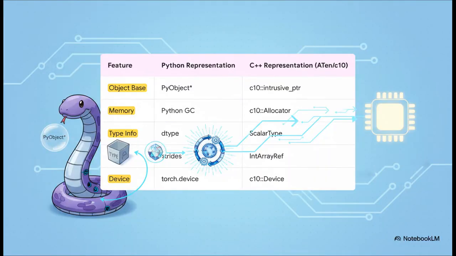And check this out. This isn't just a simple one-to-one translation. A Python tensor object gets completely transformed into a much more detailed C++ structure. Look at the memory, for instance. Python uses a general-purpose garbage collector, which is fine, but for heavy-duty AI work, it's slow. The C++ side uses a specialized allocator that's designed to handle and reuse huge chunks of memory incredibly fast. It's all about adding the crucial details the hardware needs.